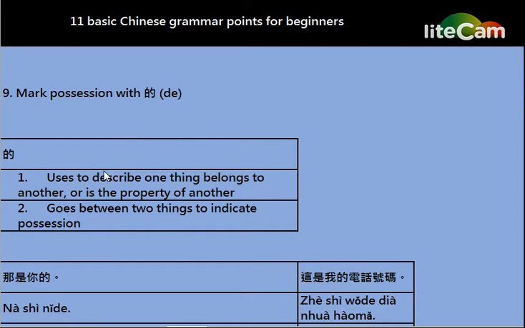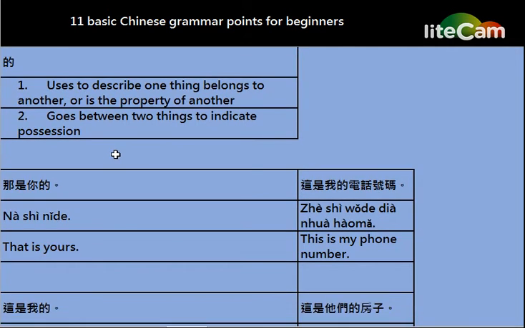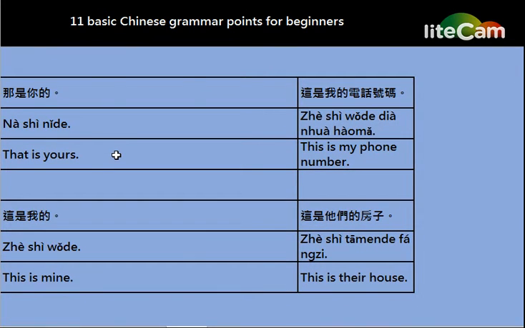Any relationship where one thing belongs to another, or is the property of another, can be described with the word 的. The word 的 is kind of equivalent to apostrophe s in English.